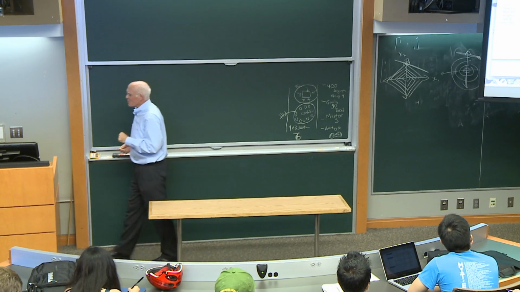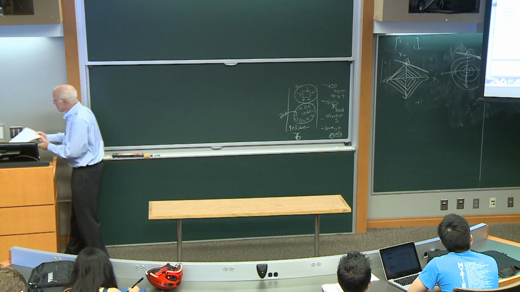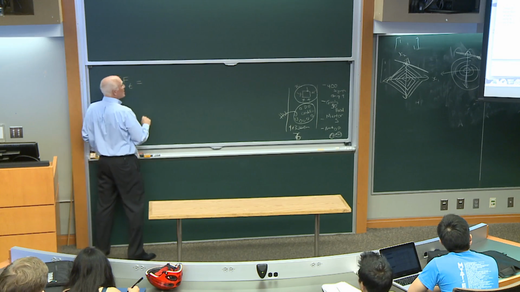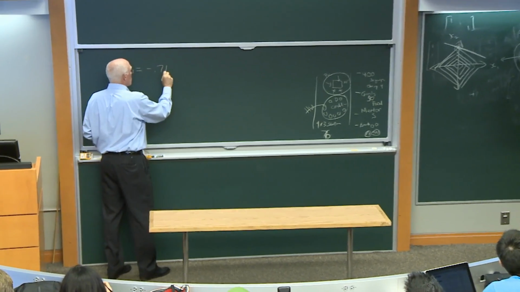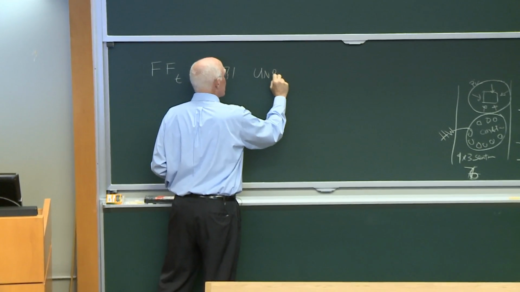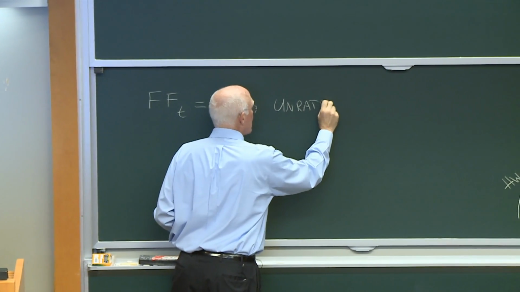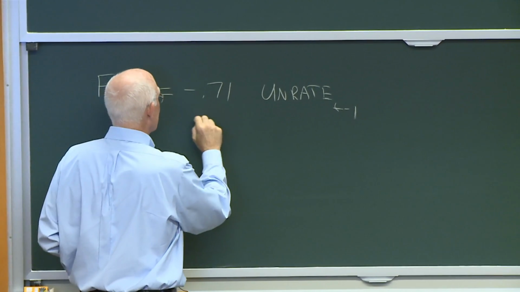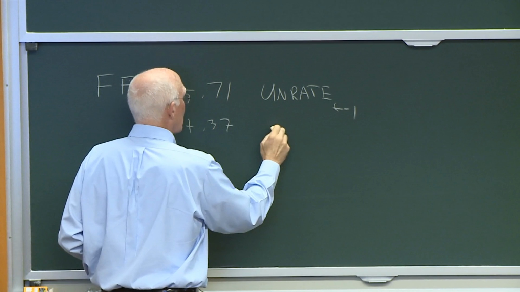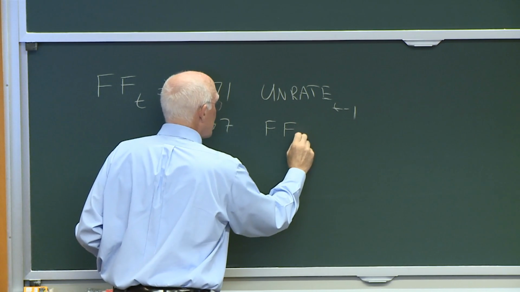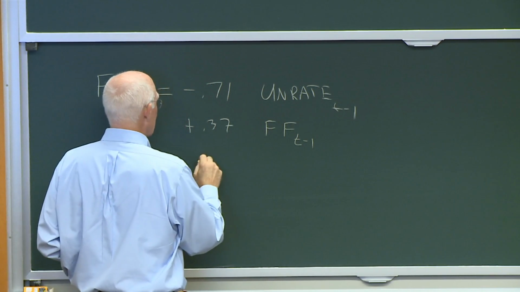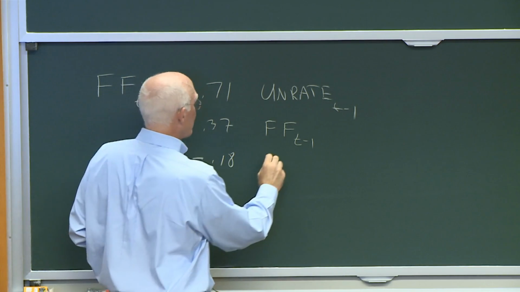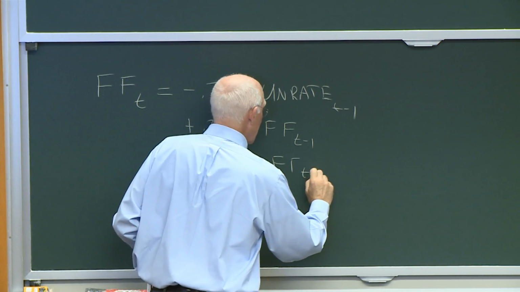In interpreting these kinds of models, it's helpful to think: Fed funds sub t is equal to minus 0.71 times the unemployment rate sub t minus 1, plus 0.37 times the Fed funds sub t minus 1, this is a delta, and then minus 0.18, is it? Yeah, times the Fed funds sub t minus 2.